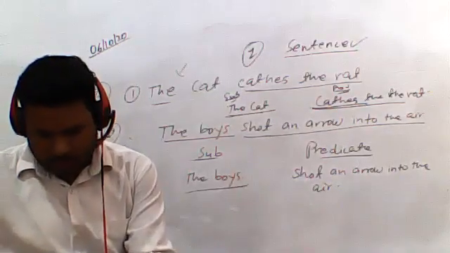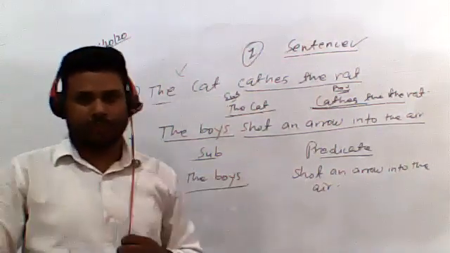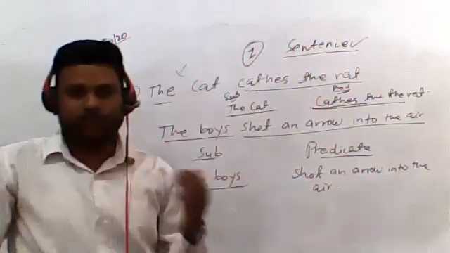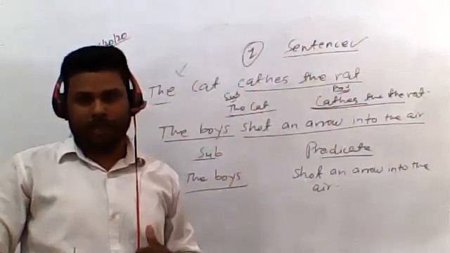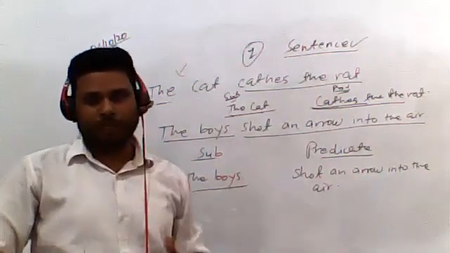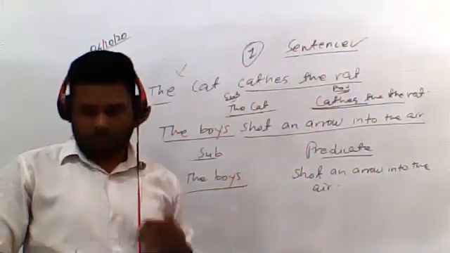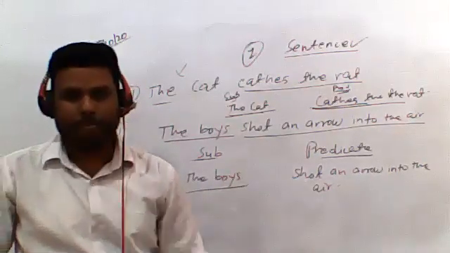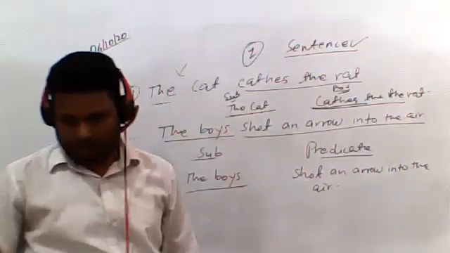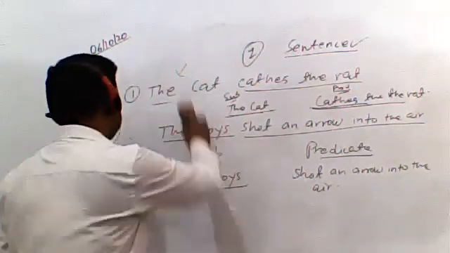In the same way, there are four more sentences, and you can complete them in the same way. For example, in the third sentence, the earth revolves around the sun. What would be the subject in the third sentence? The earth, and the rest of the part would be the predicate. I think you all can do it easily. Yes, sir. Okay, fine. Now we will try to understand the next exercise, exercise C.